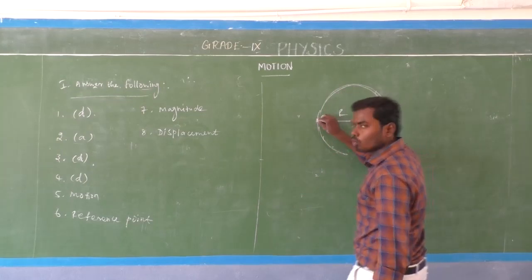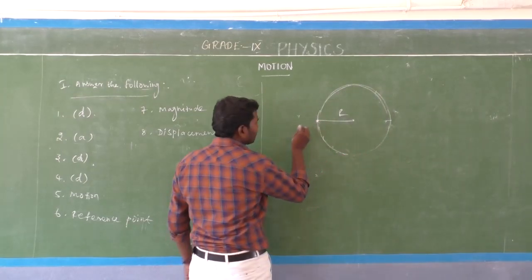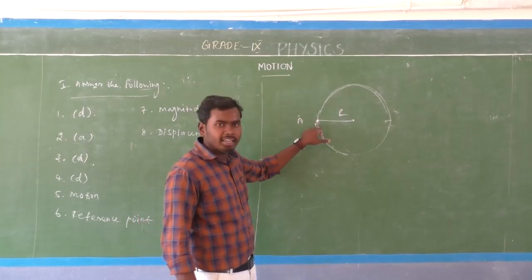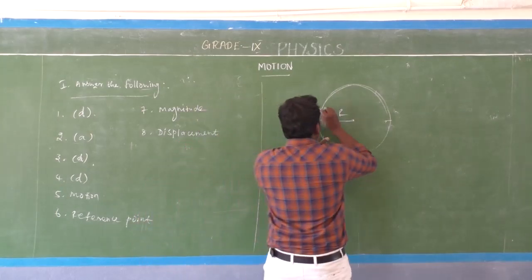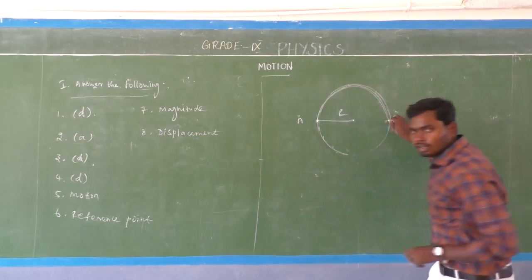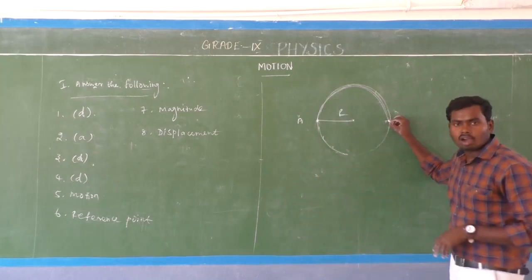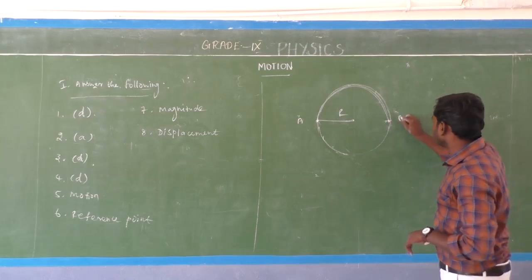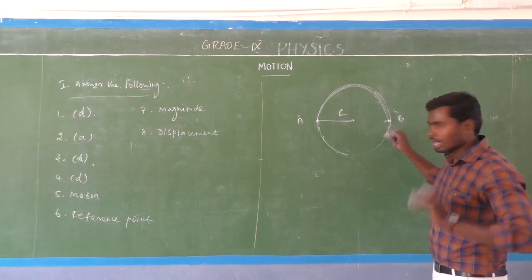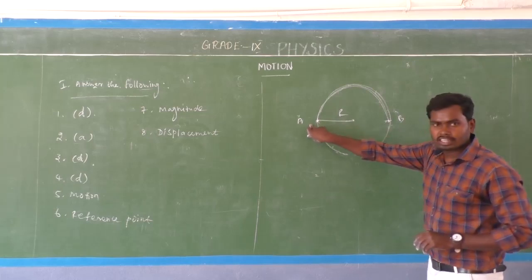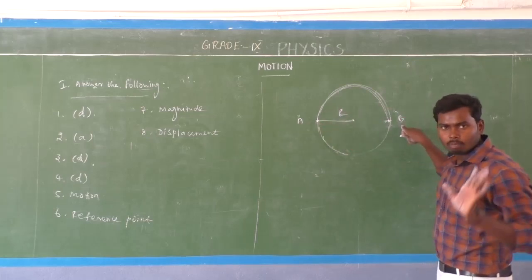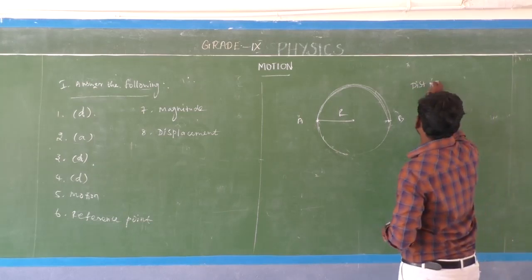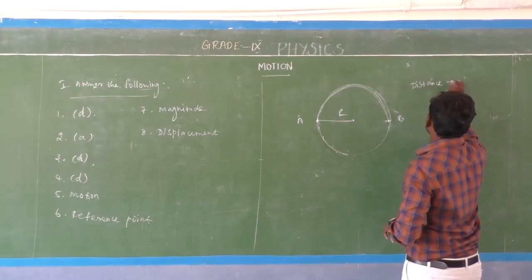Consider an object that starts its journey from point A. After some time the object covers half a revolution, which means it comes to position B. Here A is the initial position and B is the final position. Now we find out the distance and displacement. Okay, first let's start with the distance.